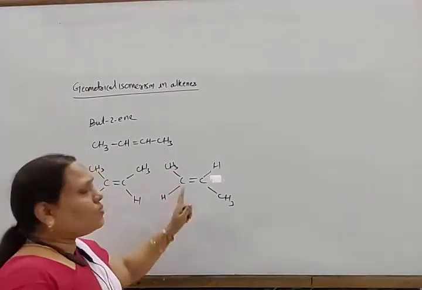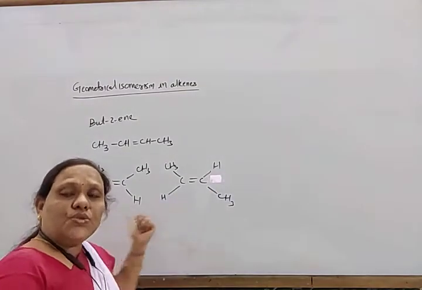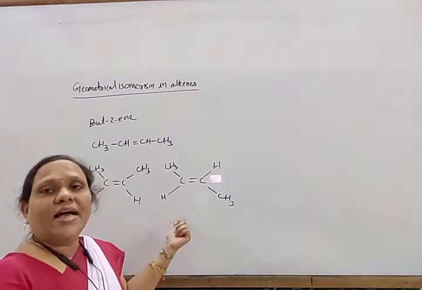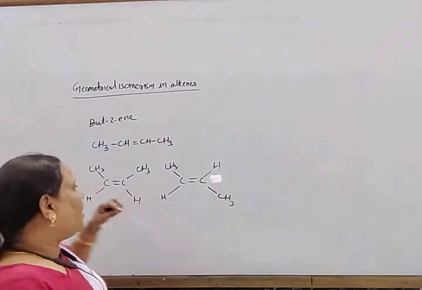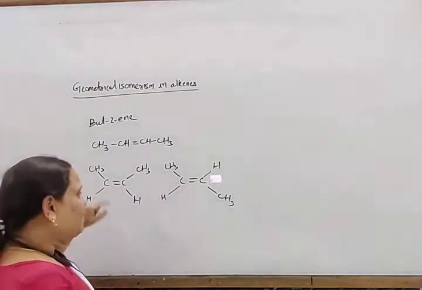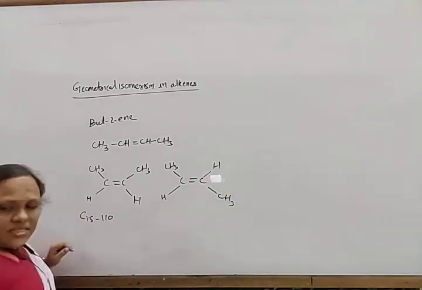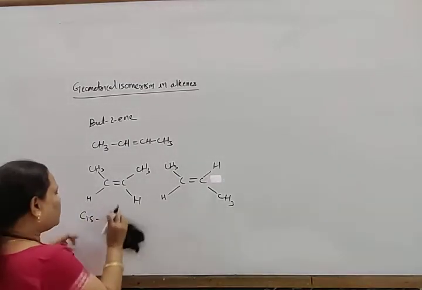In this way, the arrangement in space is different. So these two are known as geometrical isomers of each other. When two similar groups are present on one side, that is known as the cis isomer.